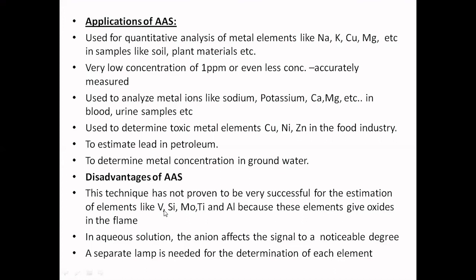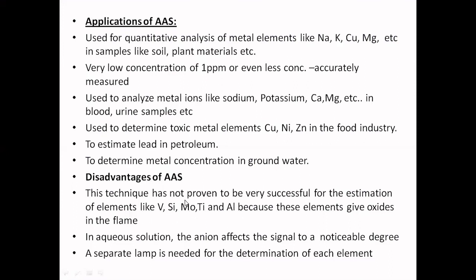When they come in contact with the thermal energy of the flame, after evaporation of the solvent, instead of the solid atomizing, they change to oxide form, because this flame has fuel and oxidant. It means burning is taking place in the presence of oxygen, and it leads to the formation of vanadium oxide, silicon oxide, molybdenum oxide, titanium oxide, aluminum oxide in the flame.